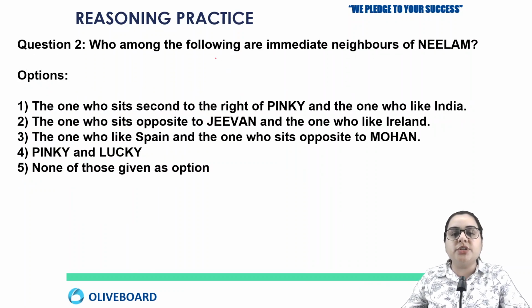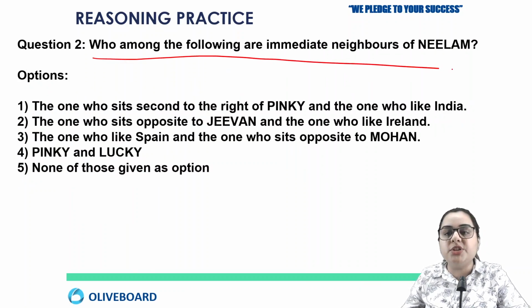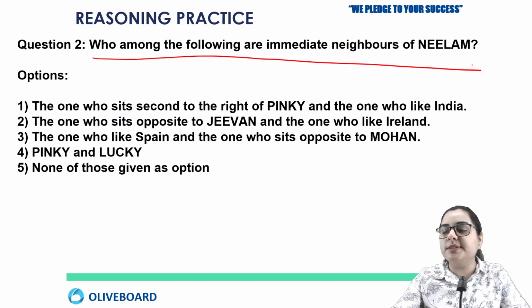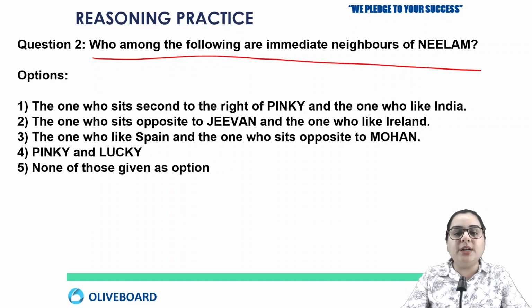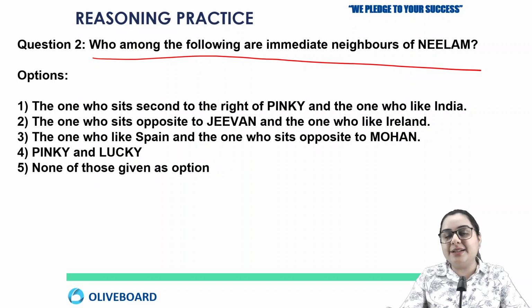The next question: who among the following are immediate neighbors of Neelam? So this is what you have to check. Who are the neighbors of Neelam? Be very clear while solving, because see the kind of information that is given in the options: the one who sits second to the right of Pinky and the one who likes India. So this kind of information is given to you.